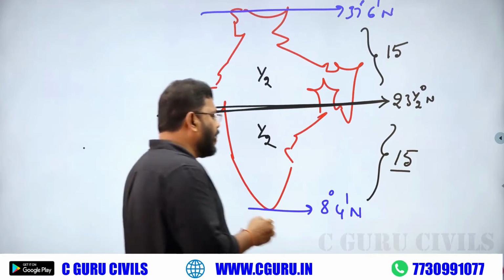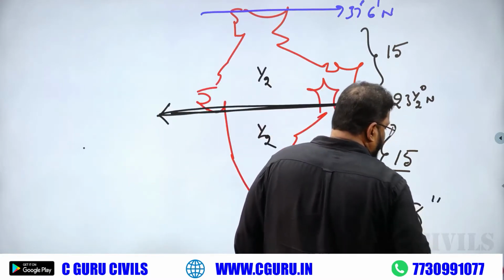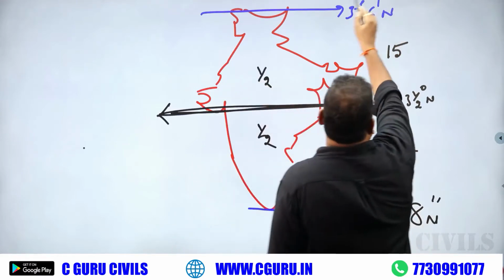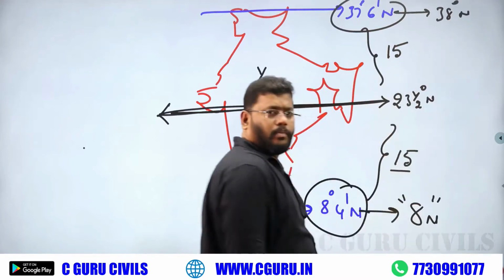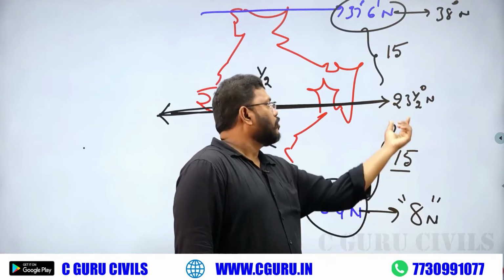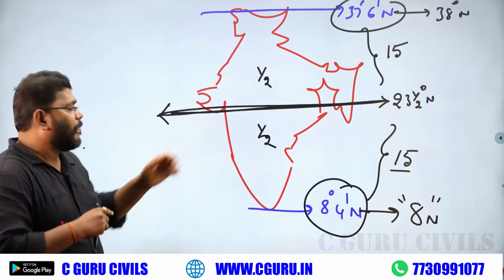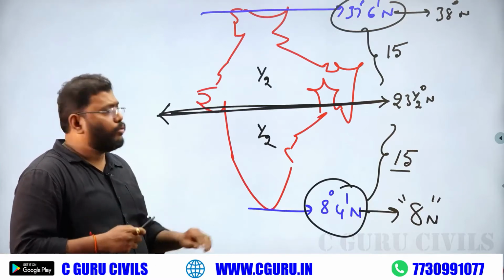Generally, 8 degree 4 minutes they take as approx 8 degree, and 37 degree 6 minutes they take as approx 38.